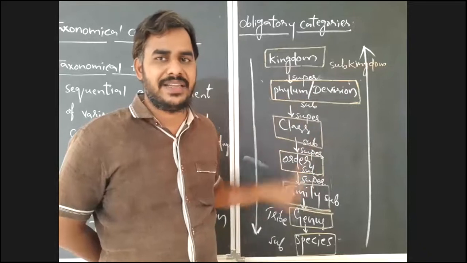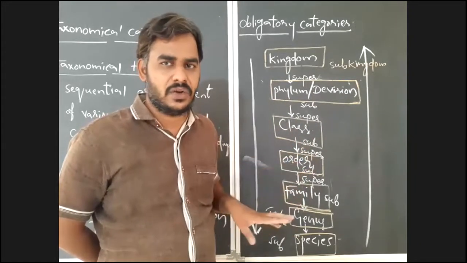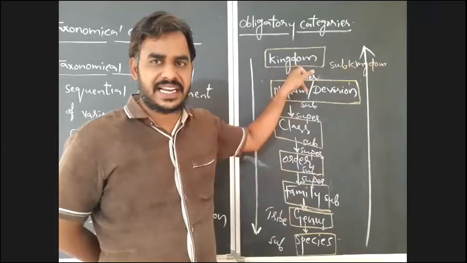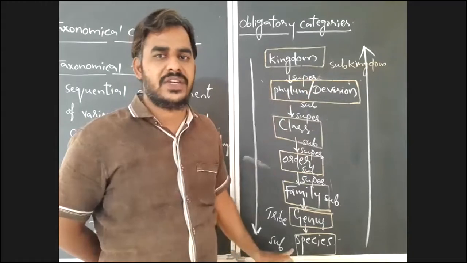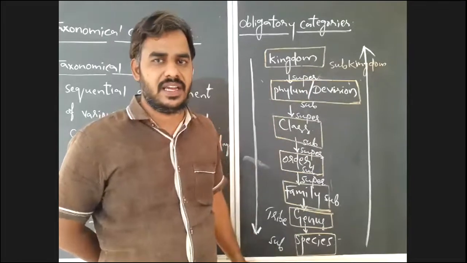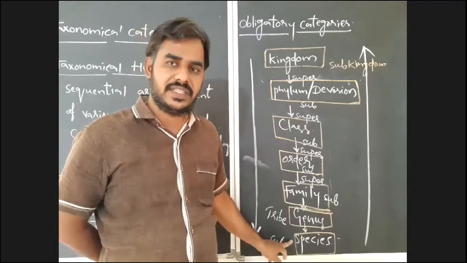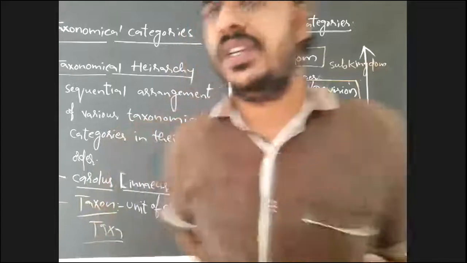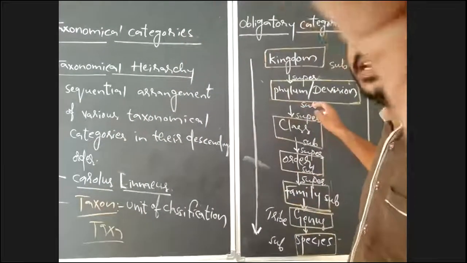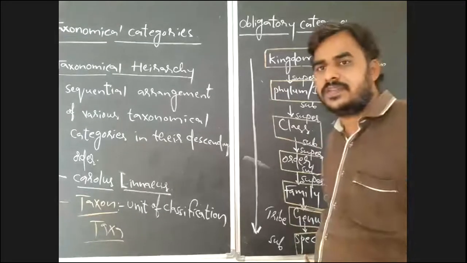What will happen in this taxonomical hierarchy? Taxonomical hierarchy, that you have to notice. Which is the largest category or taxon in the taxonomical hierarchy? Kingdom. Which is the smallest taxon? Species. Okay. So which is the basic unit of classification here? Species is the basic unit of classification. The smallest unit of classification here in the obligatory categories, the basic unit of classification, is the species.